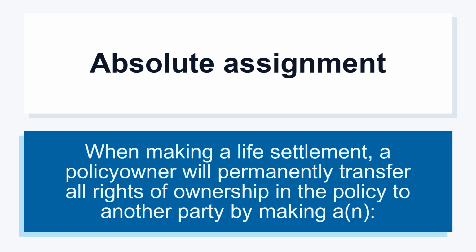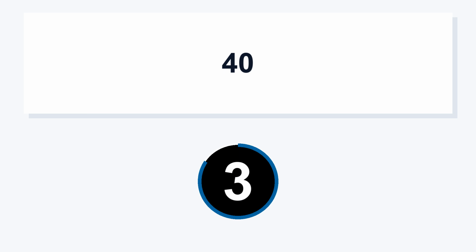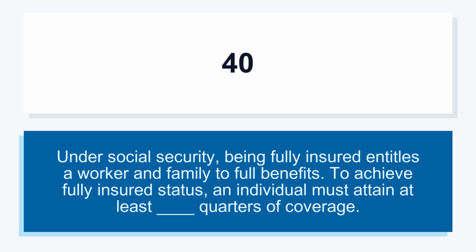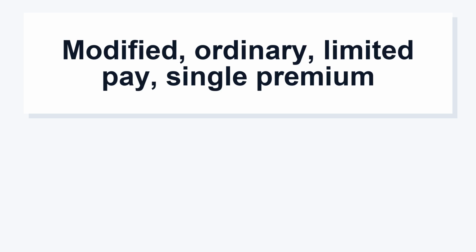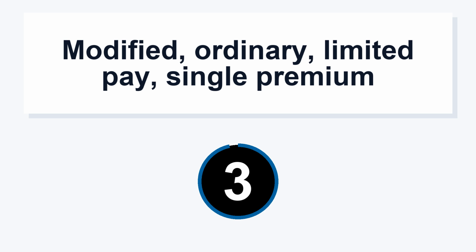When making a life settlement, a policy owner will permanently transfer all rights of ownership in the policy to another party by making a N40. Under Social Security, being fully insured entitles a worker and family to full benefits. To achieve fully insured status, an individual must attain at least ______ quarters of coverage.